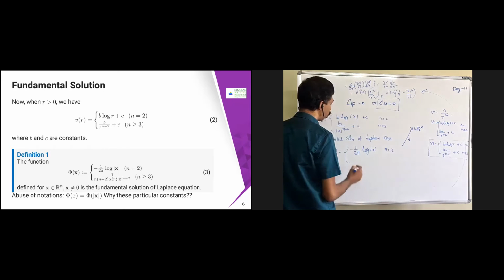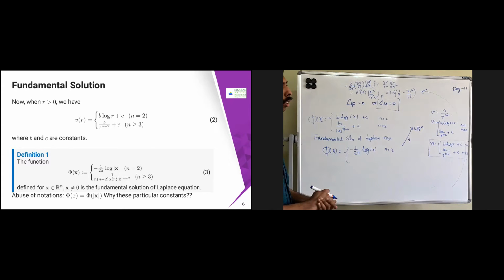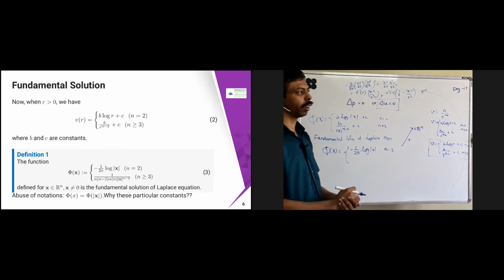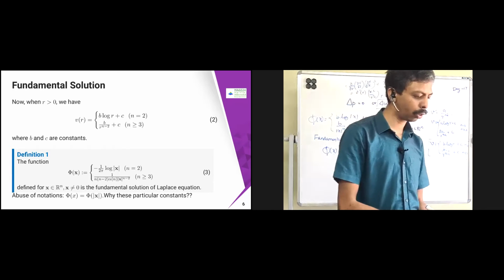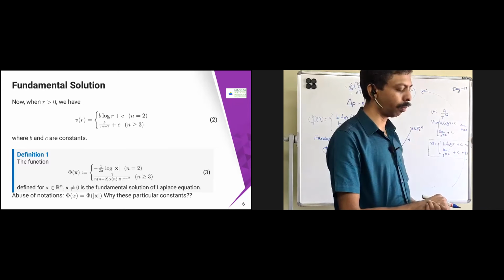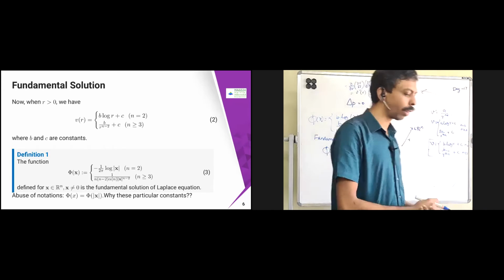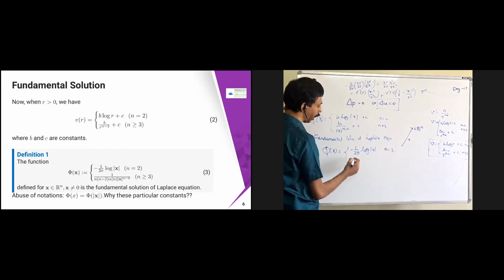And for n equal to 3, what I'm going to do is, this is a radial one. So I'm just going to take the ball in R power n with radius r. I'm just trying to find the volume of that ball. In that case you are going to get something. I'm just going to choose this a n as follows.